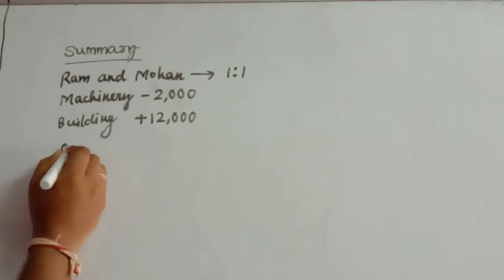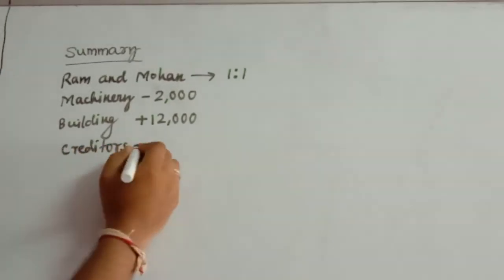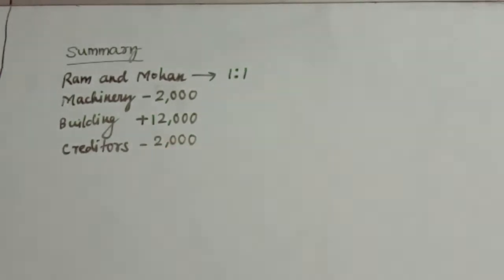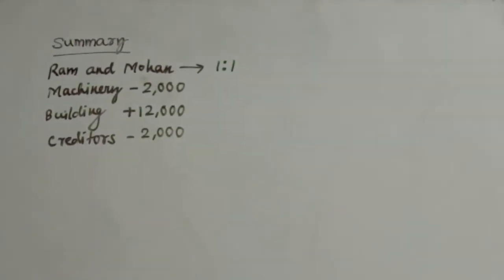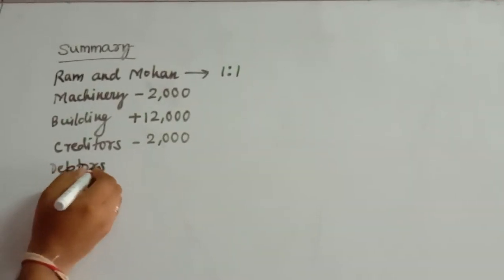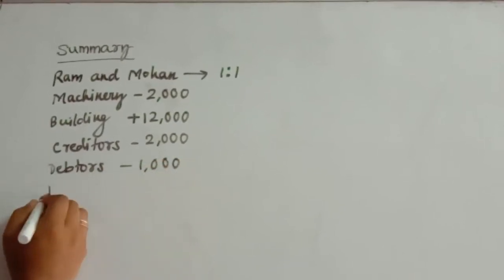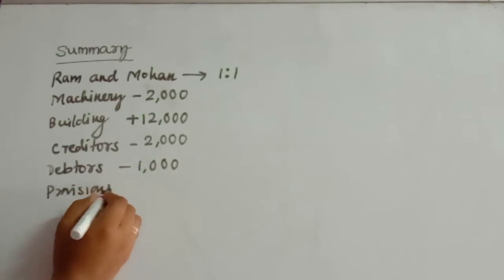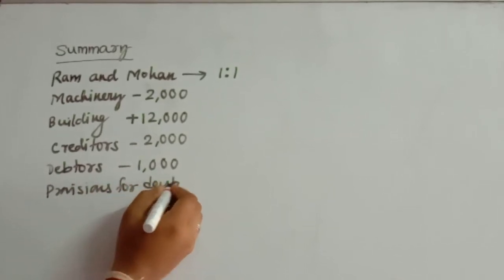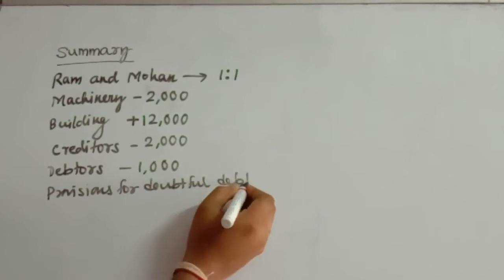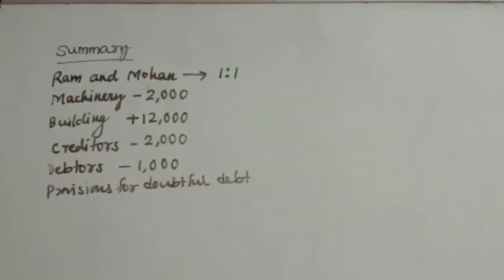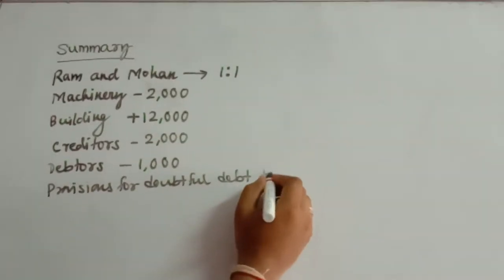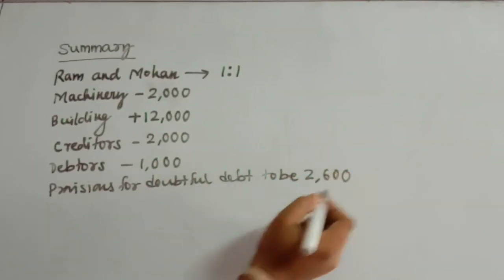Then it says creditors not likely to claim. That means you are decreasing the value of creditors. Creditors minus 2,000. Next, it says out of debtors rupees 1,000 is irrecoverable. That means your debtors are decreasing by rupees 1,000. And then you have provision for doubtful debt. The amount of provision is to be maintained at rupees 2,600. This is the information you have.